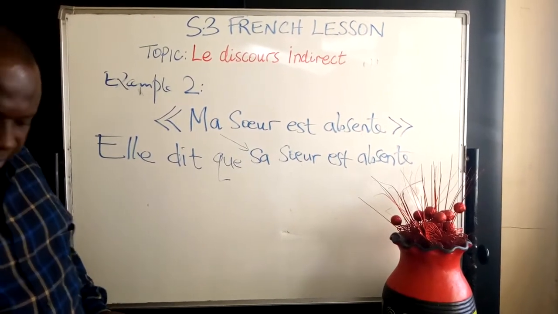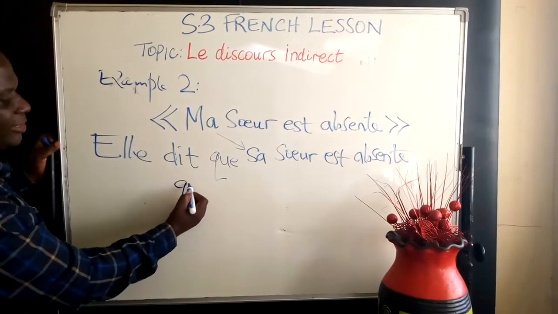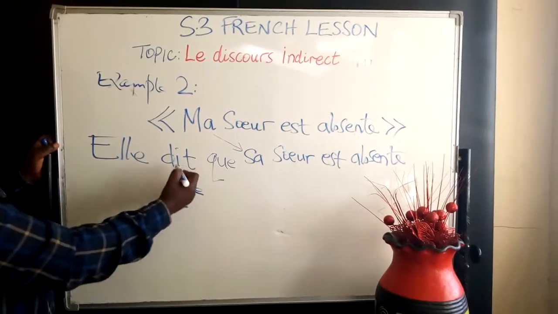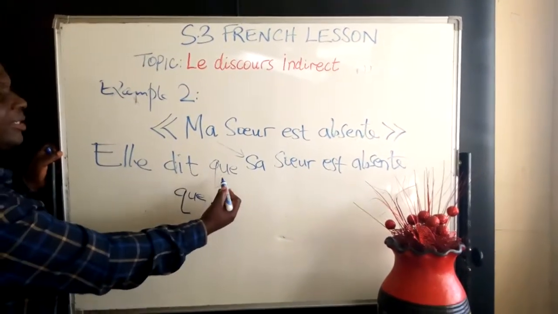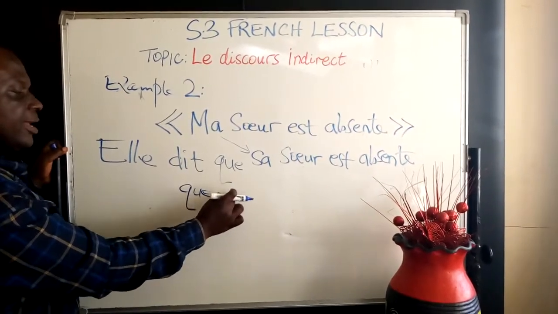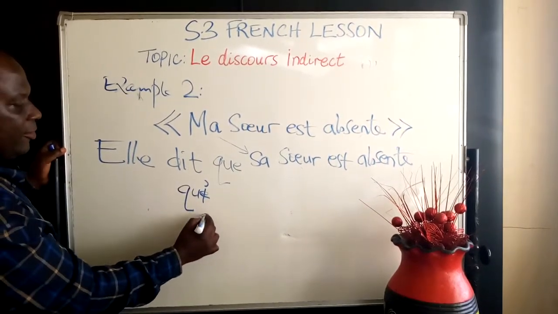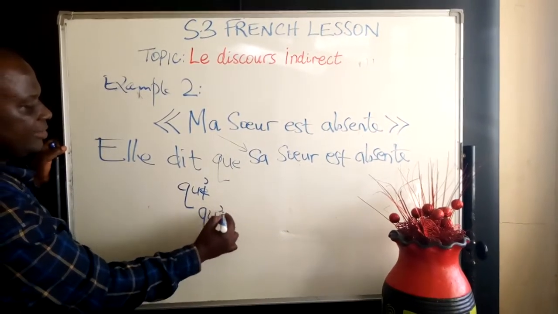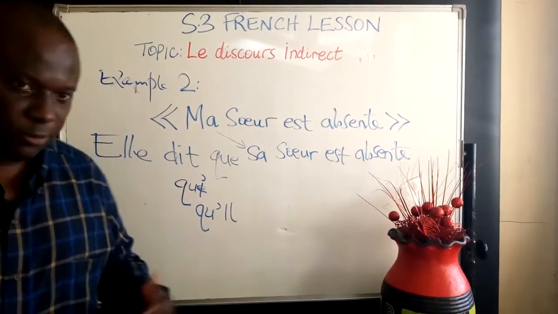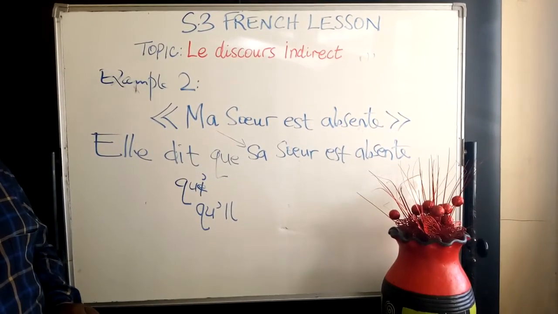The only thing that we don't need to forget is where we have this que, which is that. Que, that. Elle dit que. She says that her sister is absent. When we have a vowel in the next word here, we are required to abbreviate it to this level. Like in the first example, it was like that. And we are going to see more of such examples which will help us to clearly understand this.